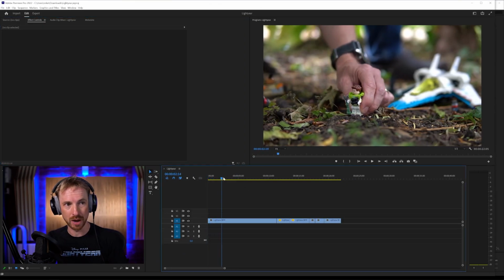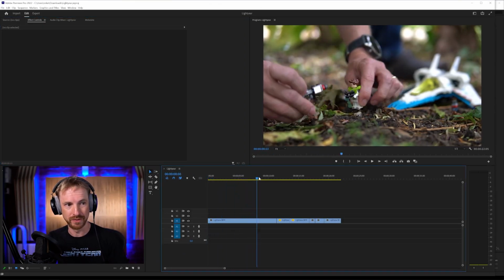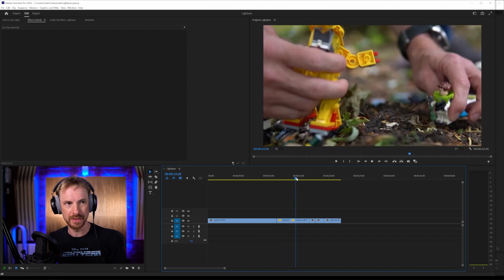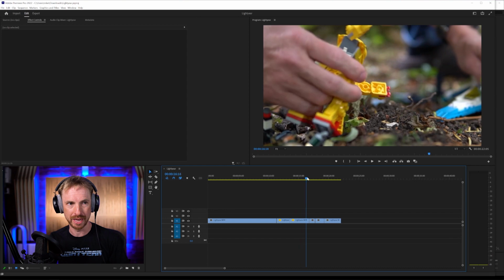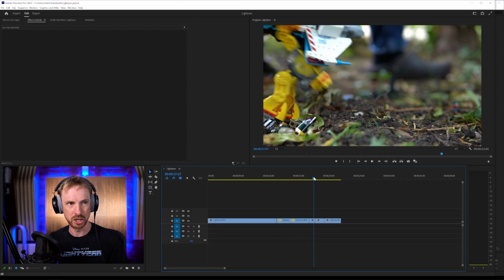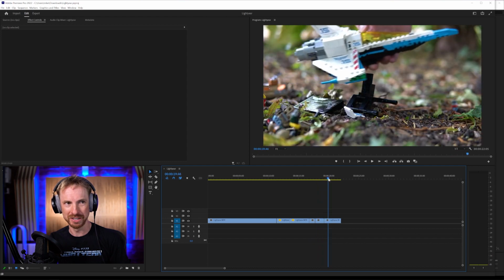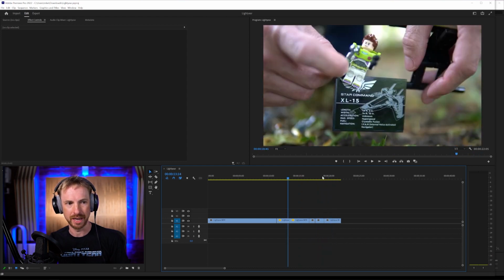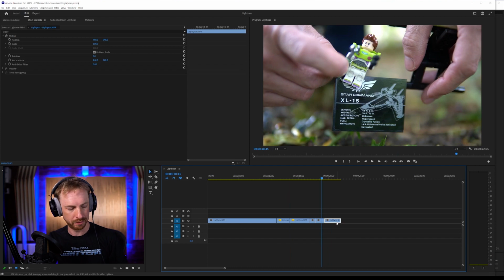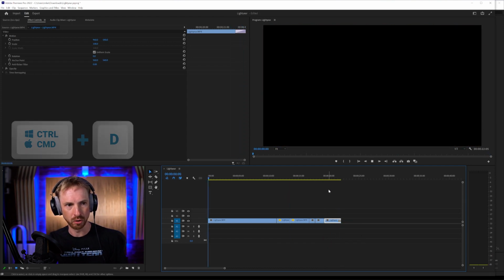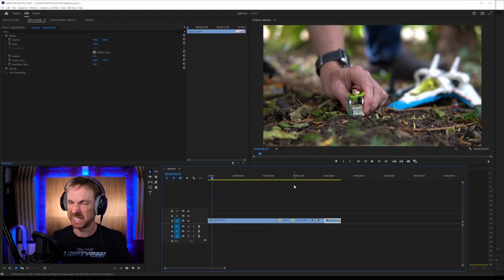Here you can see in Premiere, I've already put together a scene of Buzz walking around, getting attacked with laser guns, trying to contact the space computer, and then this big space cyborg trying to attack him, but the spaceship takes off, knocks the cyborg out, Buzz goes to infinity and beyond, and then the spaceship leaves. I thought I could put a little fade at the end there, so Control or Command D, but nice fade out at the end there, and look at how cool that looks. It's very, very cinematic. My filming skills are second to none.